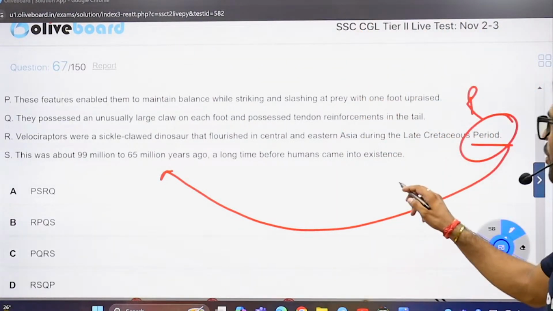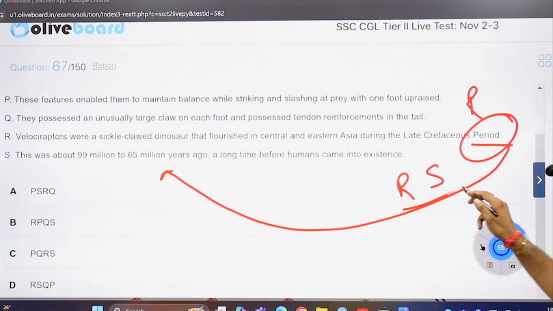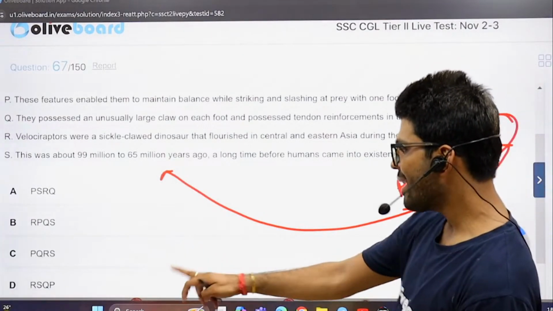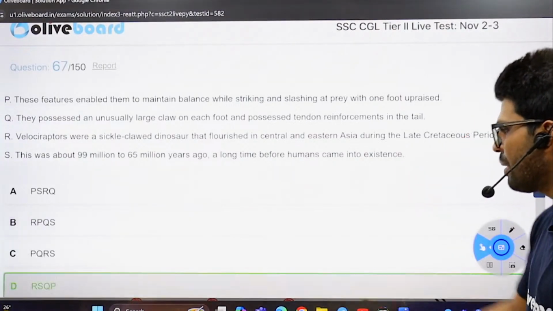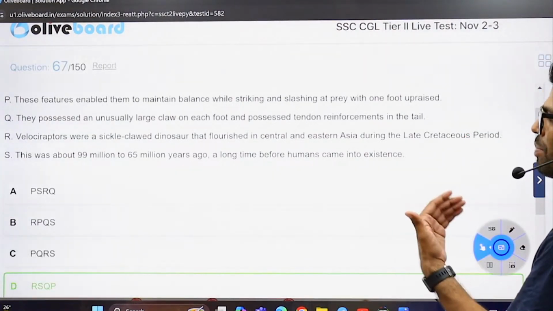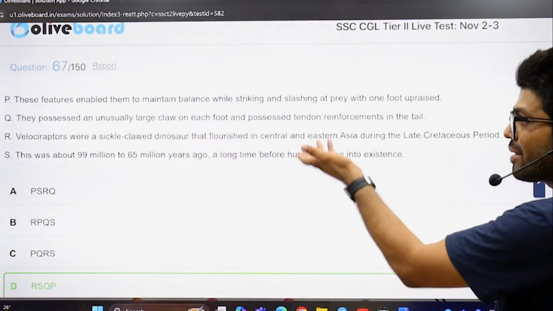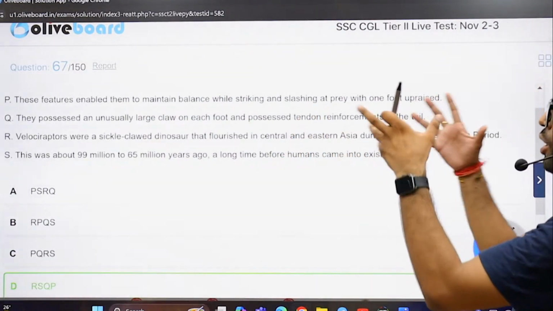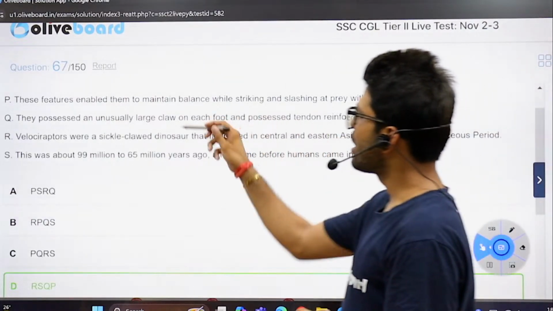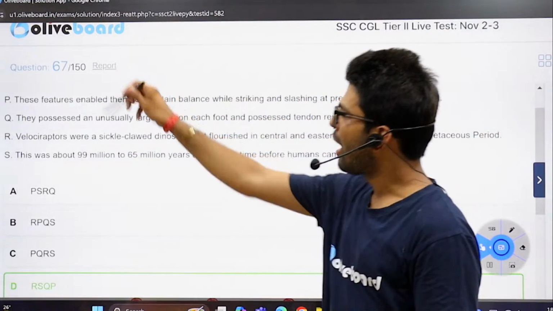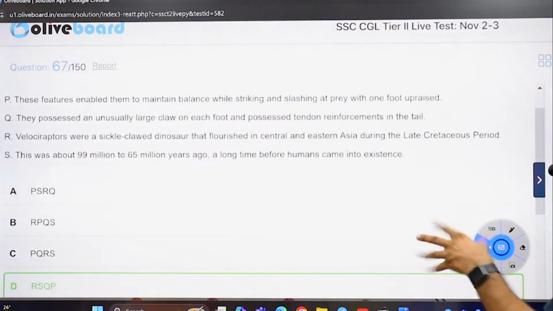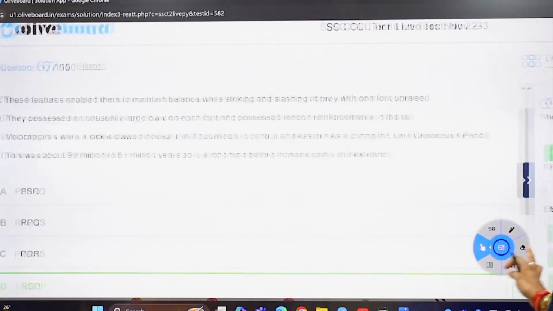Done. I won't read the whole passage. I will pick R and S at the beginning, and R and S are already available there. Click it. Go ahead. They possessed these dinosaurs, usually a large claw on each foot, possessed a tail, and probably those large claws and tail are the features which helped them maintain balance while striking and that and that. No need to check the answer sheet.